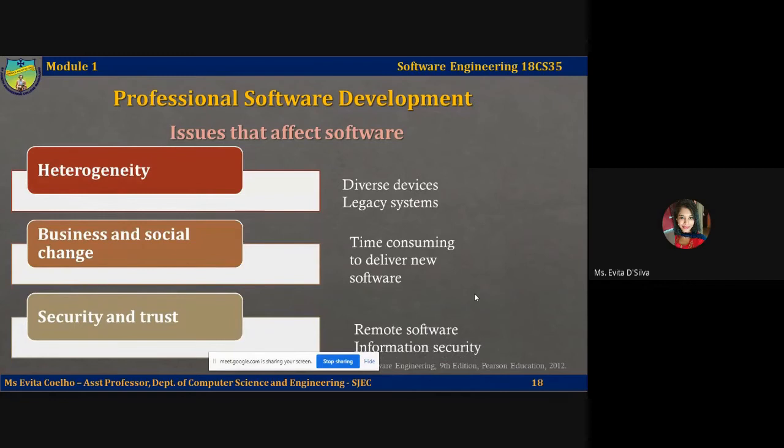The third one is security and trust. I think we have touched upon security and trust. Your software should be trustworthy. It should not give unauthorized access to personal resources or crucial information like, say, banking information, login credentials, and so on. Most importantly, you see, all kinds of softwares or resources are not installed on your cellular phones or on your laptops. You almost always access remote software, remote resources by means of a web application or a web page.